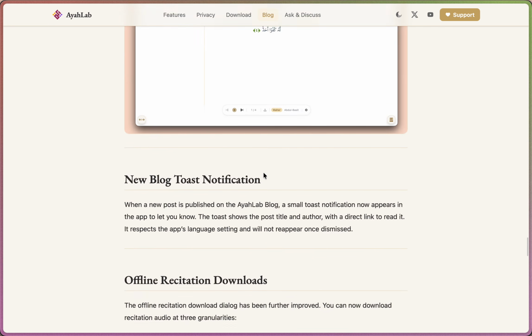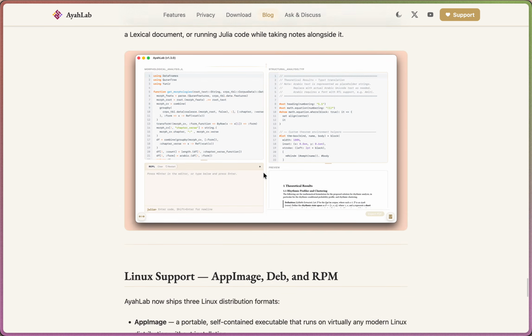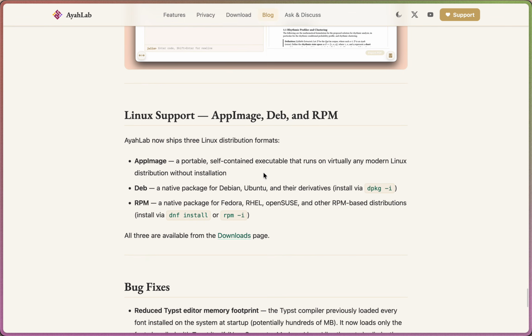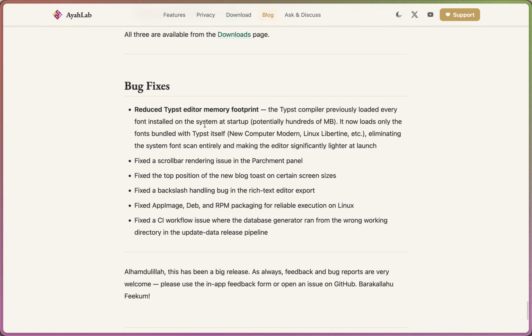So let me just double check again, in case I missed something. Okay, so I did not miss anything. I just have here all of the bug fixes, so you can just read this through.